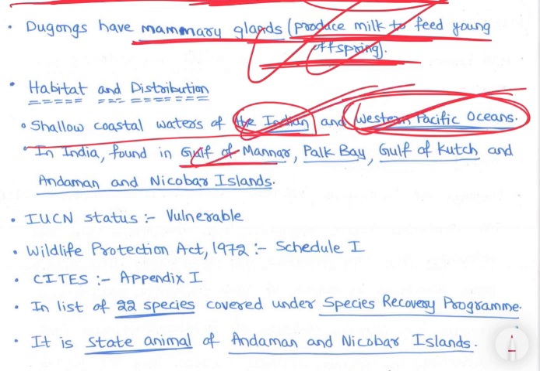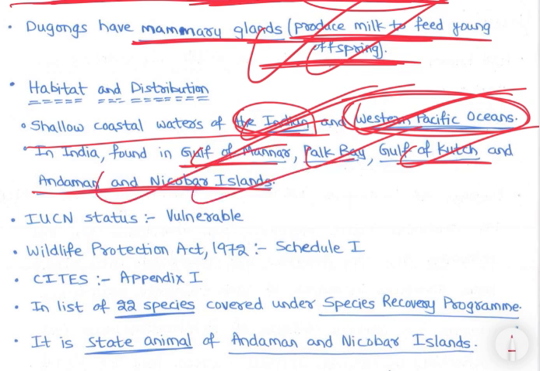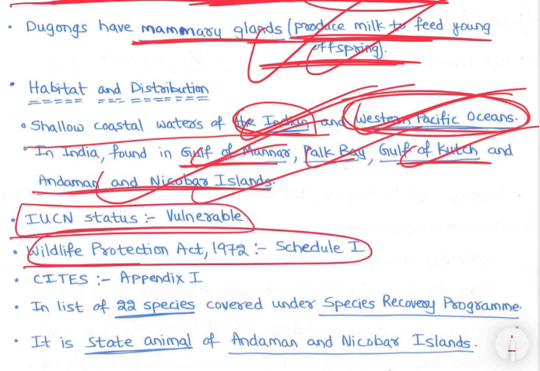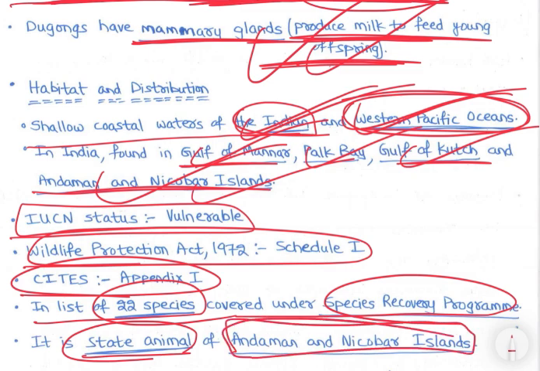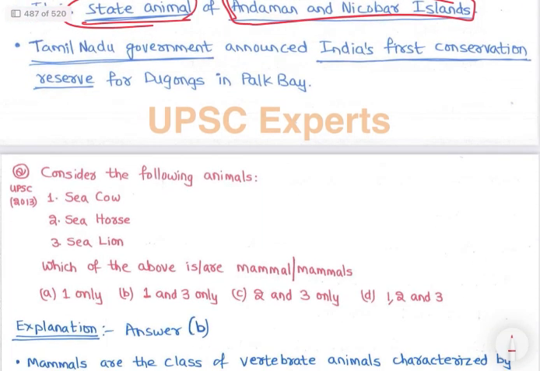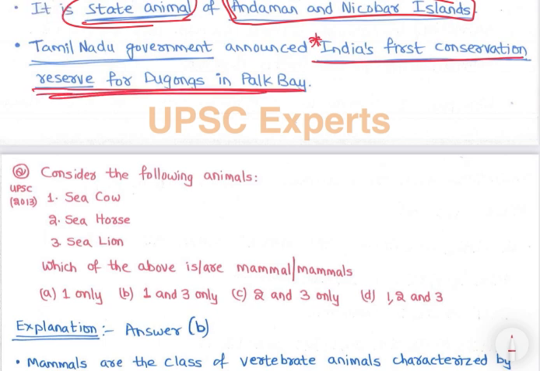In India it is found in the Gulf of Mannar, Palk Bay, Gulf of Kutch, Andaman and Nicobar Islands. IUCN status is vulnerable. Protection: Schedule 1 of the Wildlife Protection Act, CITES Appendix 1, in the list of 22 species covered under the Species Recovery Program, state animal of Andaman and Nicobar Islands, right? Then the Tamil Nadu government announced India's first conservation reserve for dugongs in Palk Bay. Where is India's first reserve for dugongs? It is in Palk Bay, right? So that is about dugong.